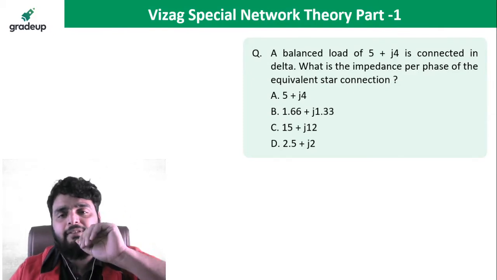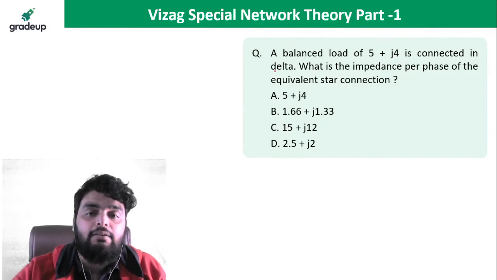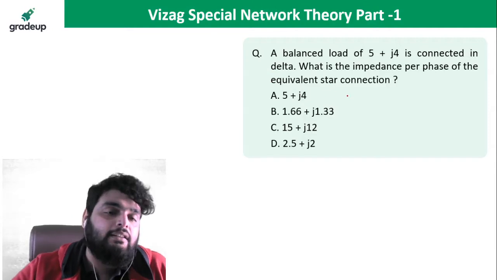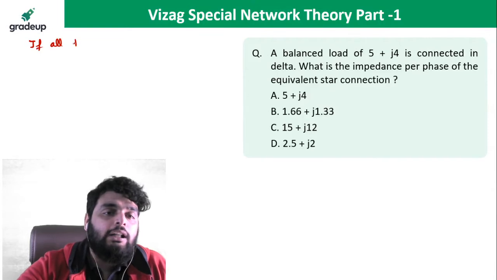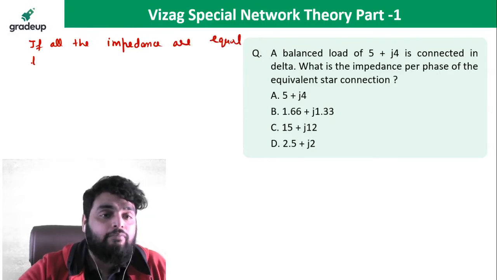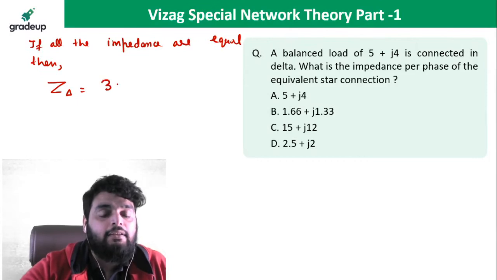It should not take more than 5 seconds in this question. What is the question? A balanced load of 5 plus J4 is given in delta. What is the impedance per phase of the equivalent star connection? So if all the impedances are equal, then impedance of delta is equal to 3 times the impedance in star.